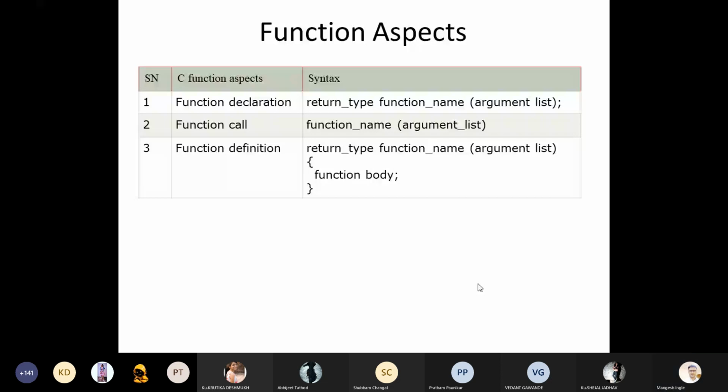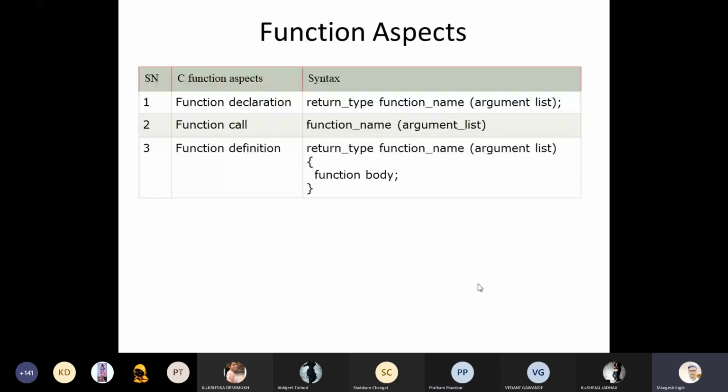For the function call, we can call a function by using its function name. This is the syntax for function calling. If I want to call an add function, then we need to use the function name add, and then the argument list. Argument list means, if during the function declaration you have used 2 integer type variables, which we call parameters or arguments, then those integer type arguments we have to provide during the function calling. We will understand these things again with the help of examples.